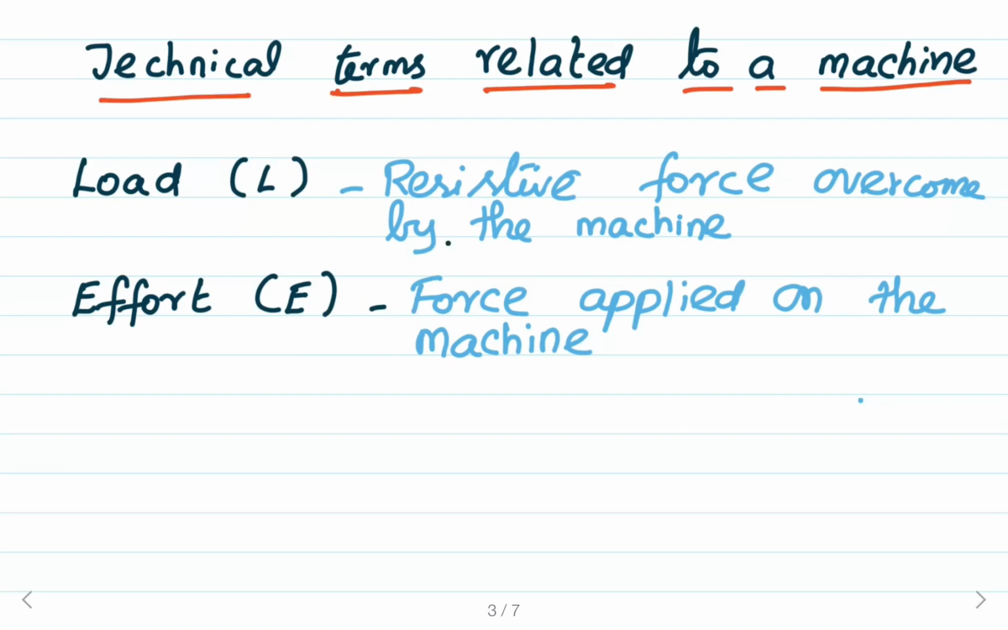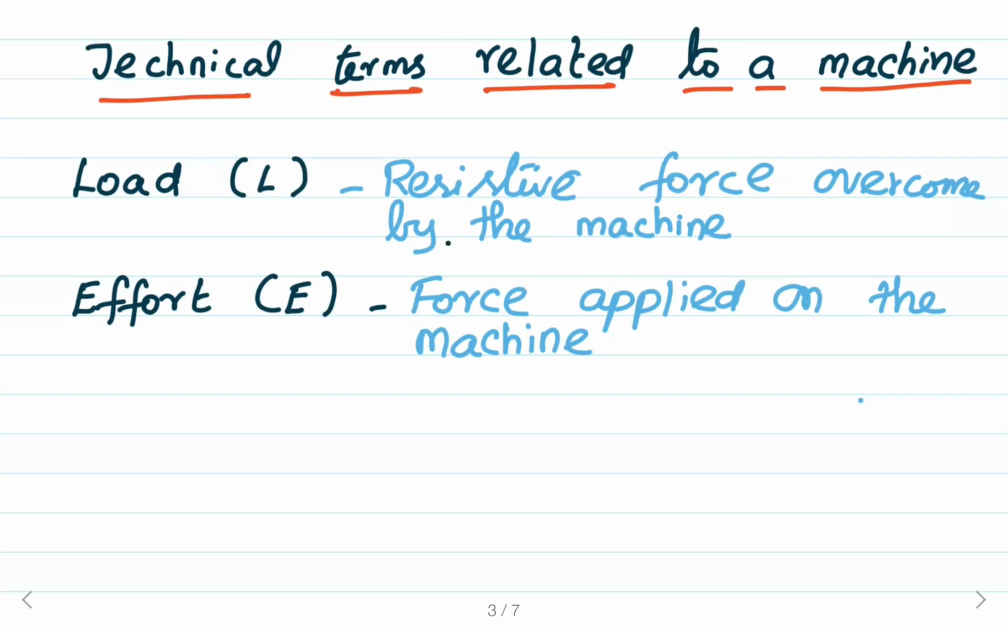The force applied on the machine by the operating person is called the effort. For what purpose do we apply the effort on the machine? To overcome the load. So, the force applied on the machine by the operating person to overcome the load is called the effort. It is represented by the symbol E.